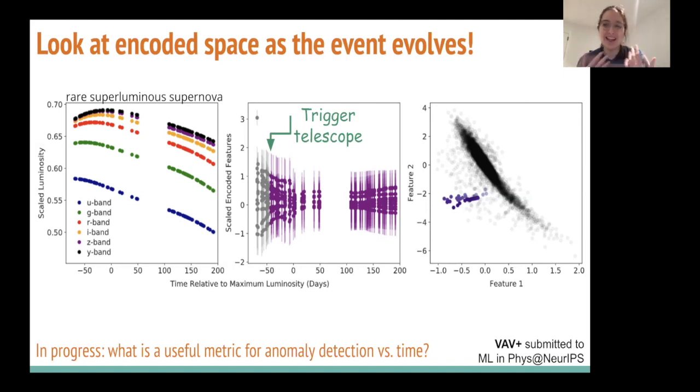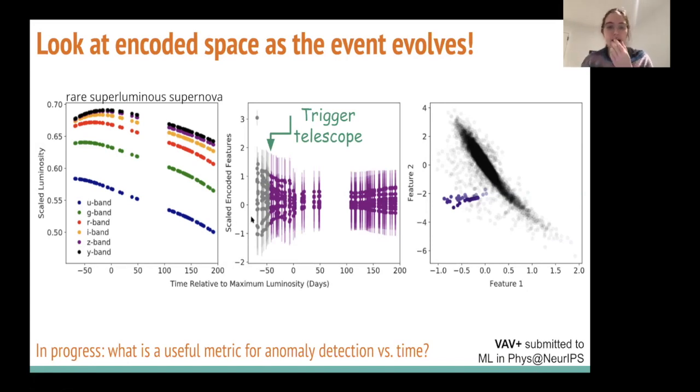It's a class that, like it sounds, is very bright, and we believe that under the hood it's being powered by a newly born magnetar, which is a highly magnetized neutron star. In my eyes, this would be an exciting anomaly, something that people would want to trigger a telescope on.